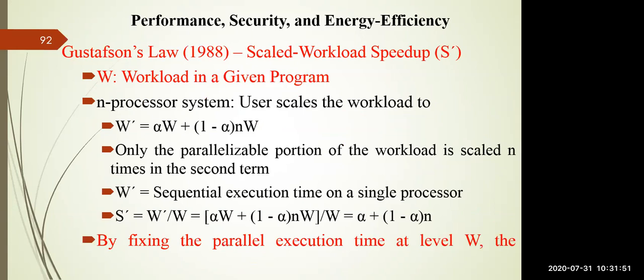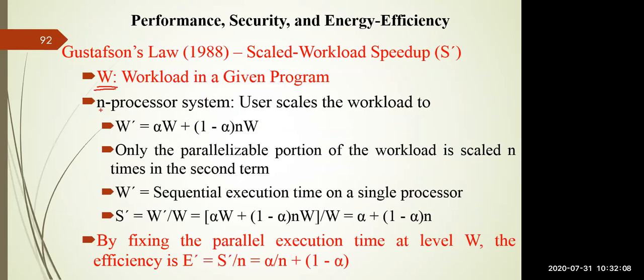So in order to avoid this, we use Gustafson's law from 1988, which focuses on scaled workload speedup instead of fixed workload speedup. Here we assume that W is the workload.